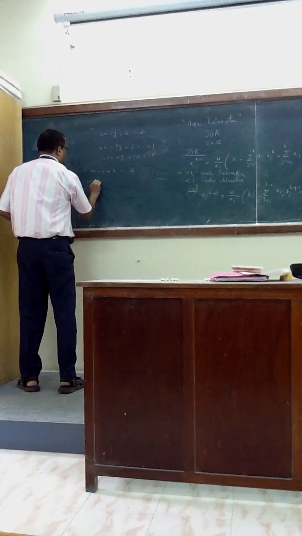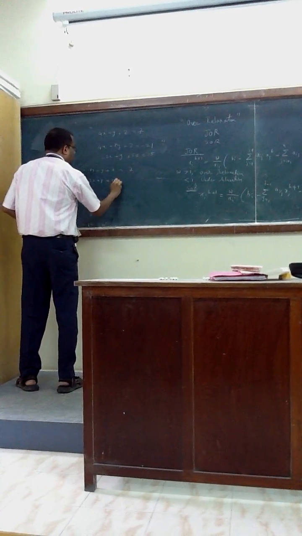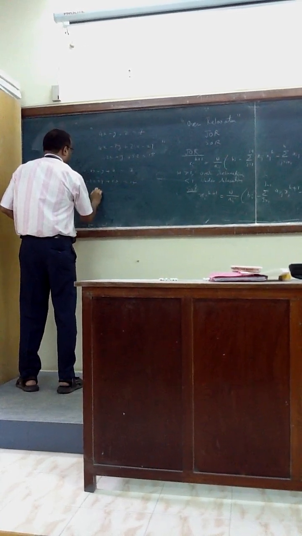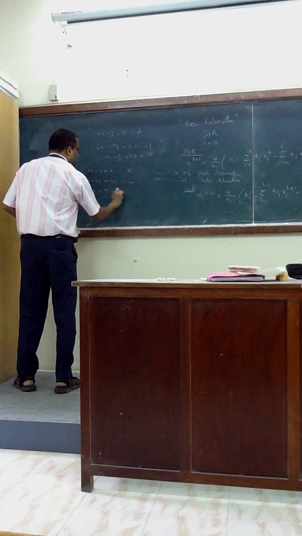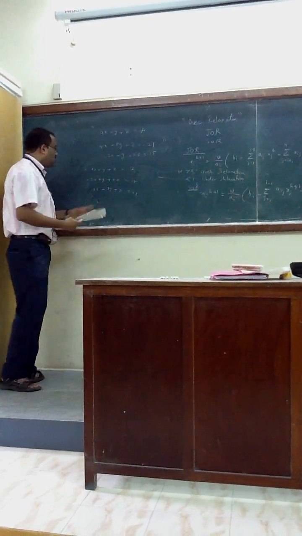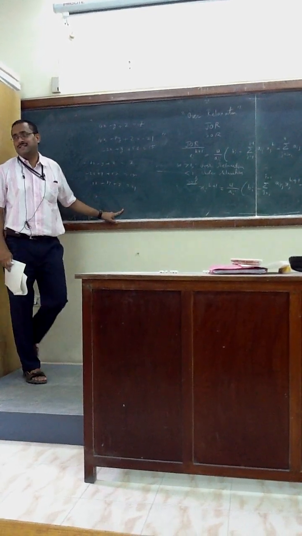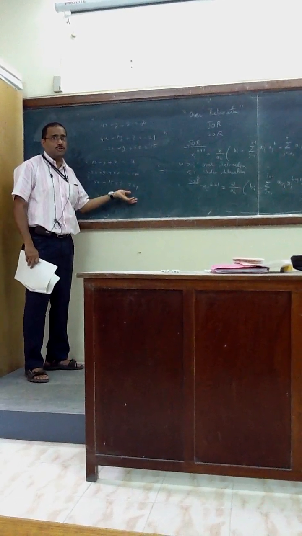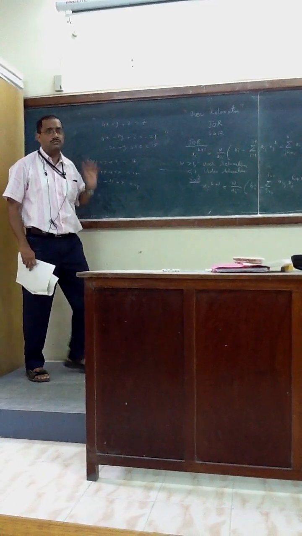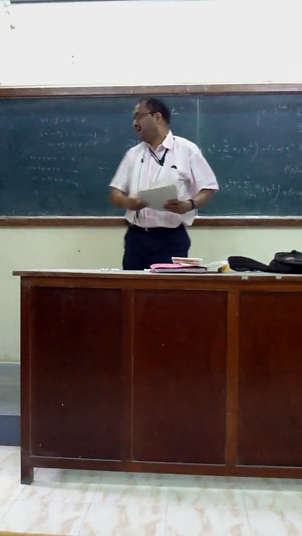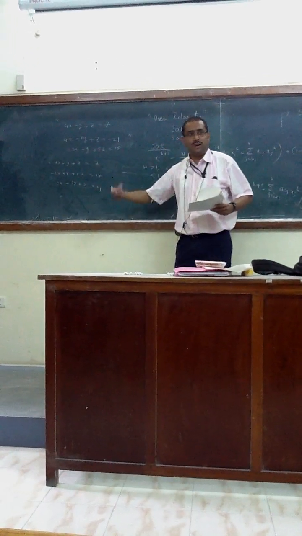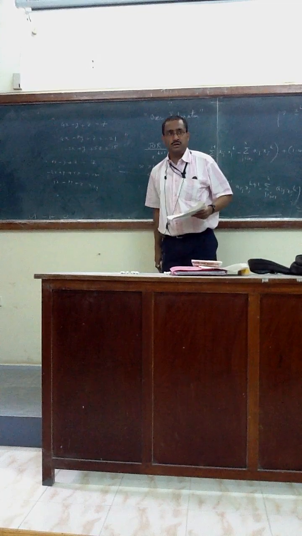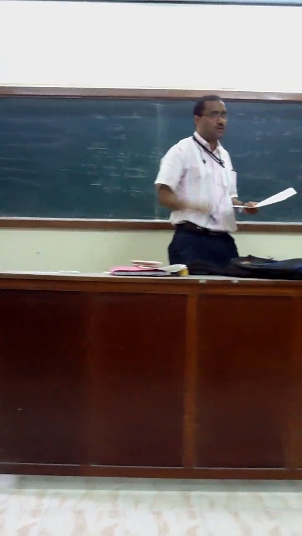I can write minus 2x plus y plus 5z equals 15. 4x minus 8y plus z equals 20. If you look at it, it is not a diagonally dominant matrix. If I give you this kind of system, and if you blindly apply your Gauss-Jacobi, this will not work. If I am naughty, I will give this kind of problem. I say apply Gauss-Jacobi. You are completely gone. You will give some initial guess, it doesn't work.